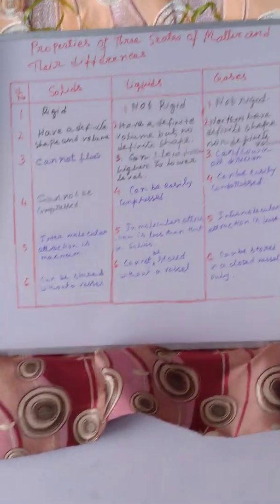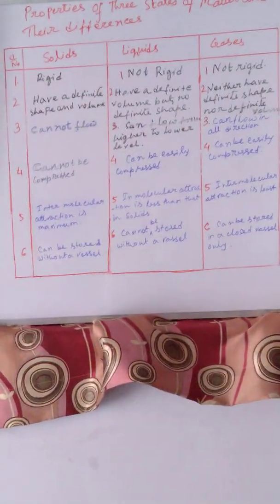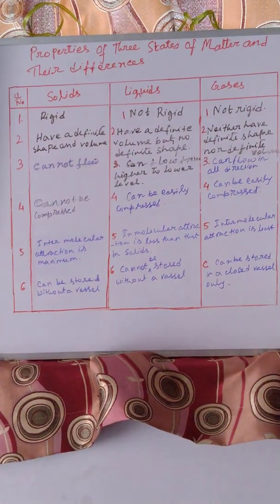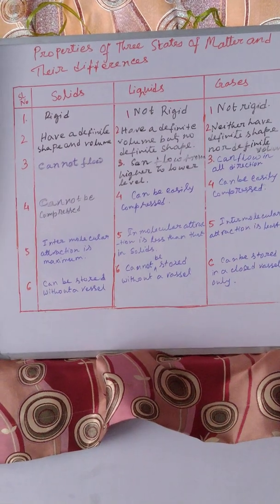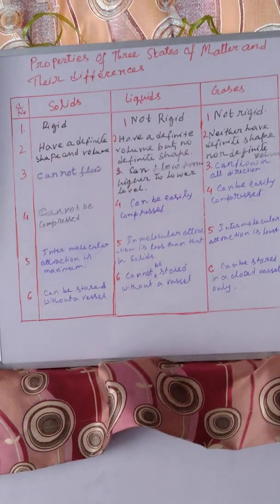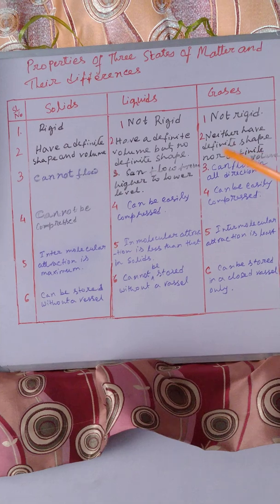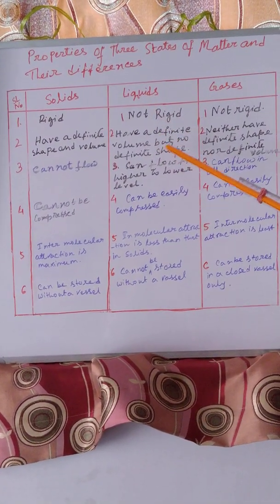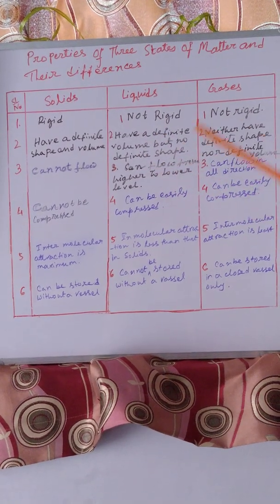Liquid kept in a beaker will take the shape of the beaker. If we keep it in a bowl, it will take the shape of the bowl, or a cylinder, it will take the shape of the cylinder. So it has no fixed shape, but it must have some volume. That means it is occupying space.